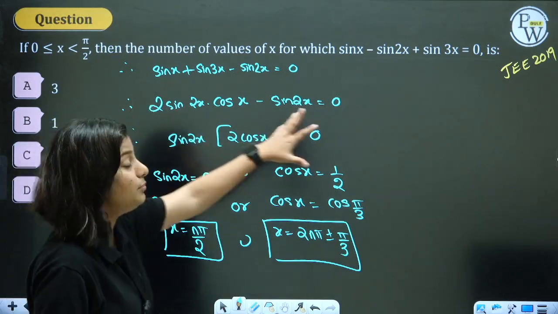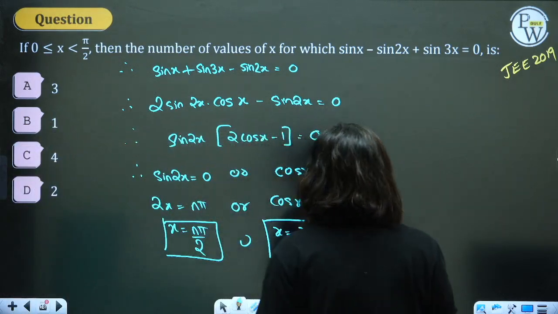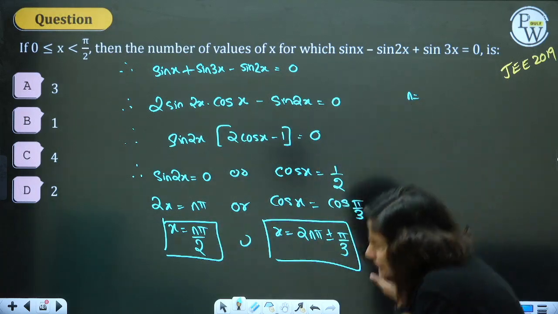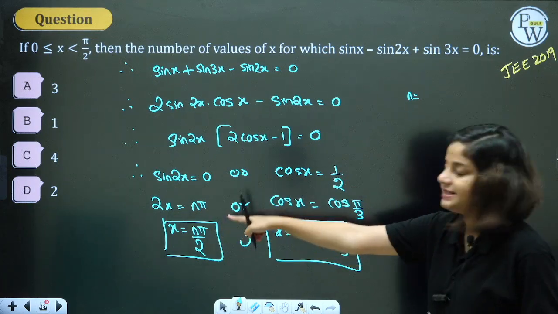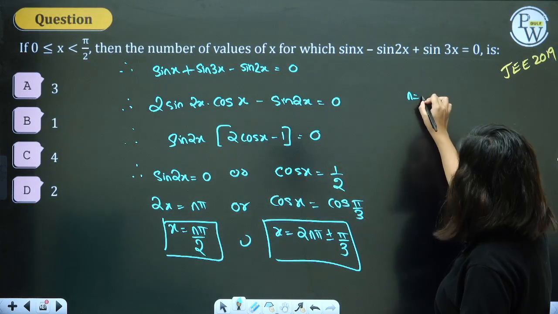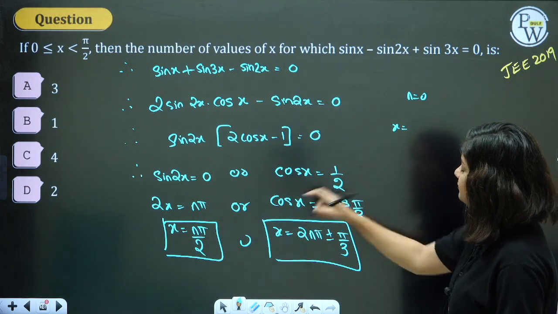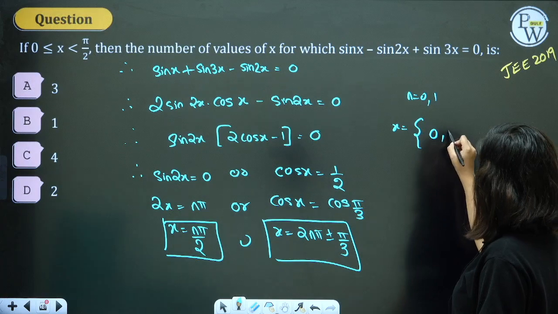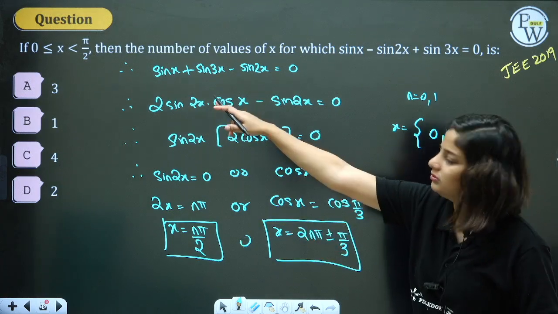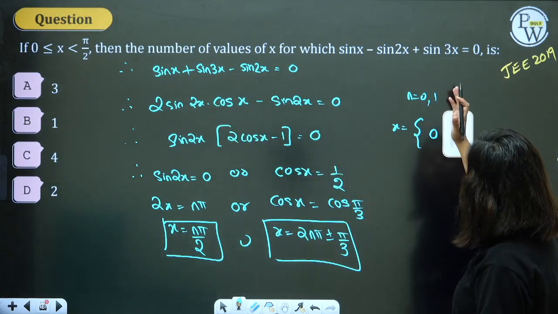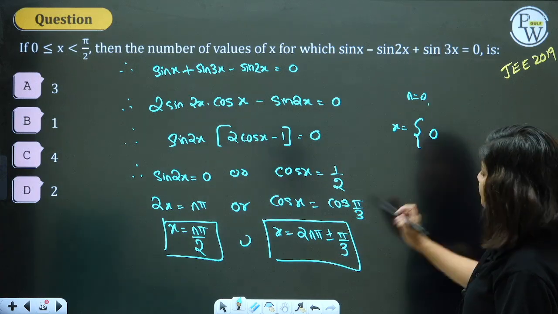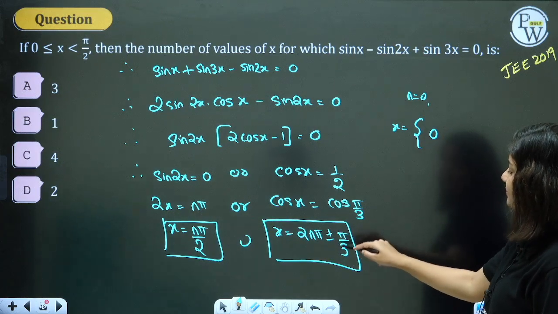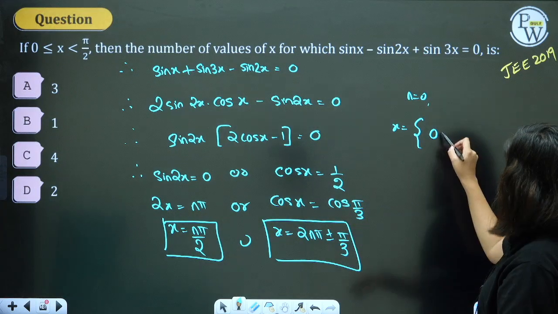What are they asking? Number of values of x. Aha, smarties. So for the first one, let's decide the value. Let's decide the values of these n's. N equals 0, x will be 0. I can take 0. Oh yes. N equals 1, x will be pi by 2. Can I take pi by 2? No, they don't want pi by 2. Move. Okay. So this is done. Come here. Take n equals 0. You will get plus pi by 3, minus pi by 3. We will take plus pi by 3.